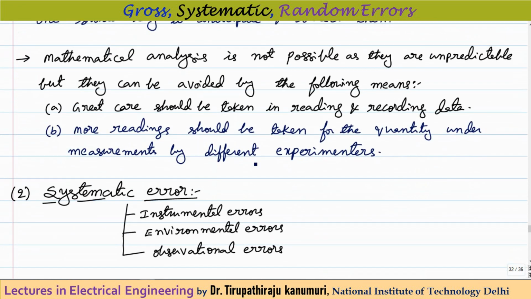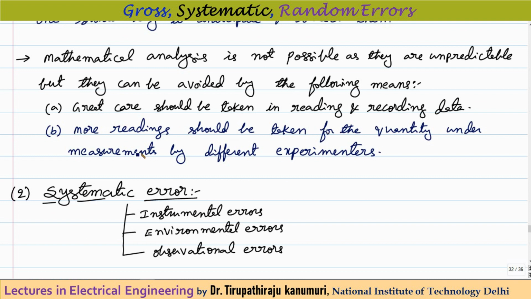So how do we overcome them? Because they cannot be represented by a specific formula, we cannot represent them as an error that we add to the measured value to get the actual value. That is not possible here because this is random. So the solution is that great care should be taken in reading and recording the data. Every time while reading the data, he should be very cautious.